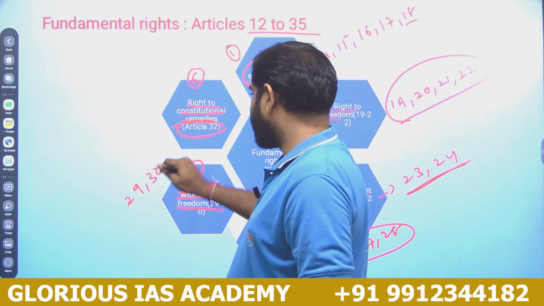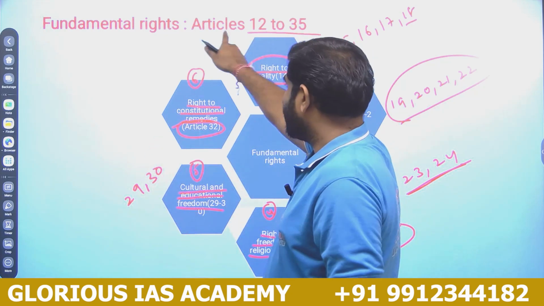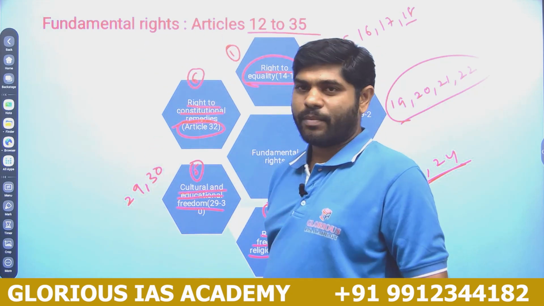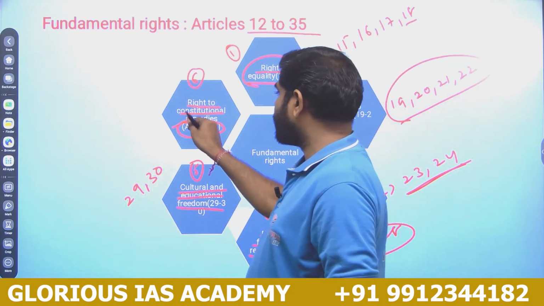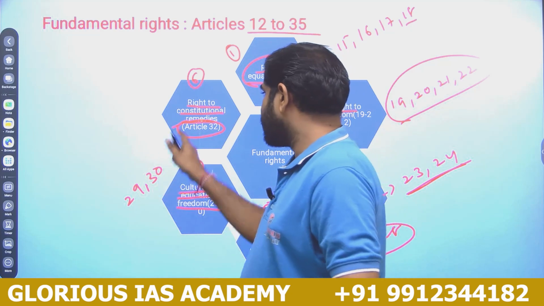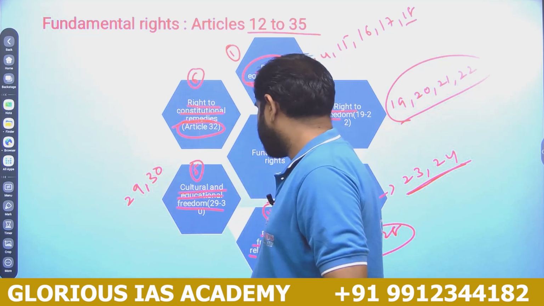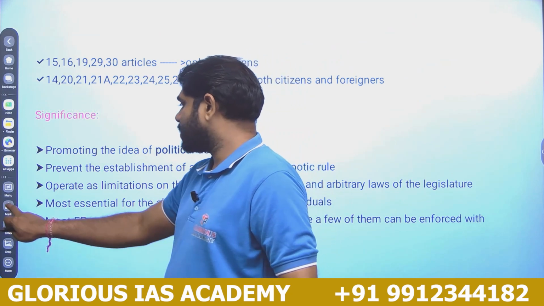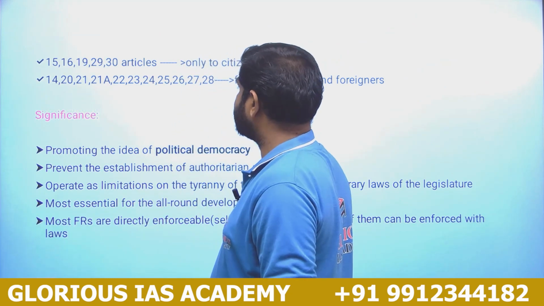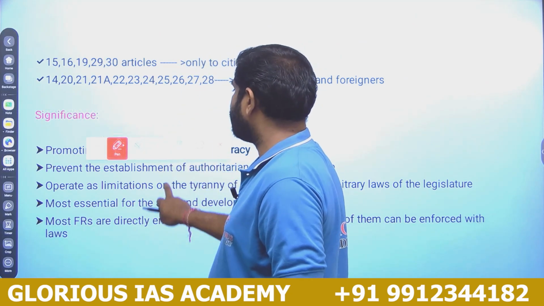So it provides remedies against actions violating the fundamental rights. The rest of the 5 fundamental rights are protected by Article 32, that is, the right to constitutional remedies. So these are the 6 fundamental rights inserted in Part 3 of the Indian Constitution.